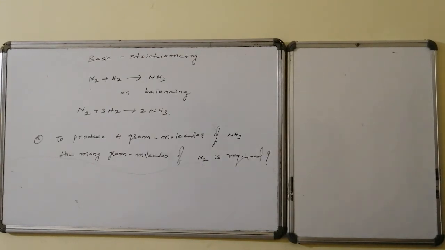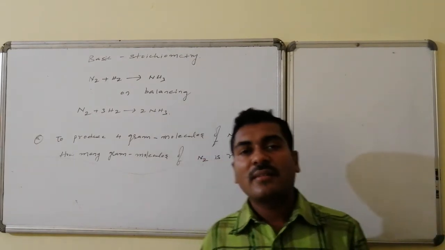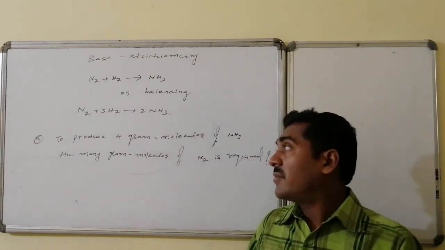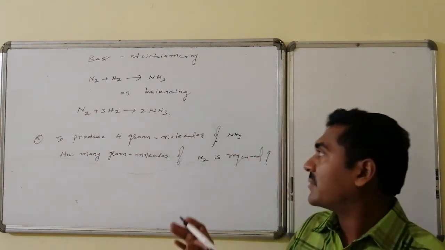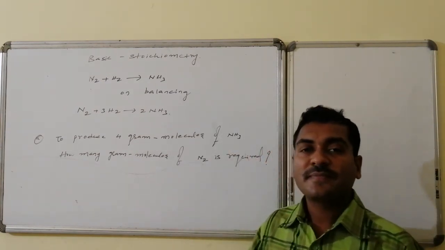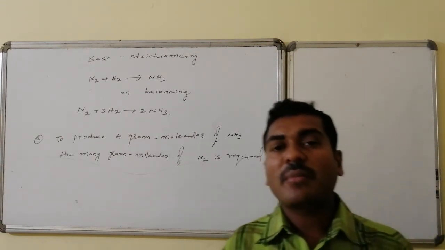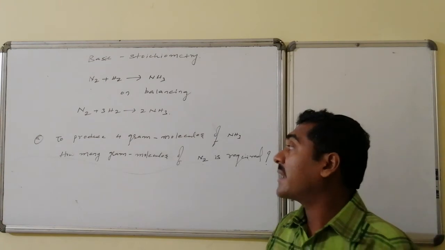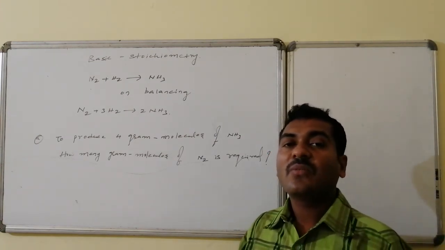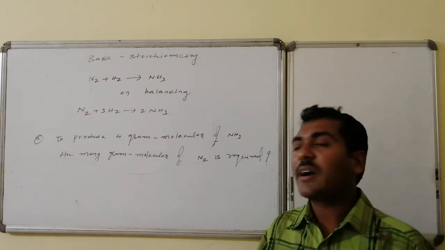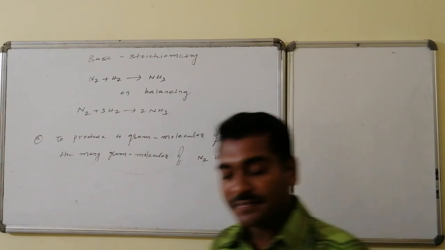A question in the form of homework for you. Nitrogen and hydrogen chemically combine to give ammonia; on balancing, one nitrogen molecule combines with 3 hydrogen molecules to give 2 molecules of ammonia. Now the question is, to produce 4 gram molecules of ammonia, how many gram molecules of nitrogen are required?